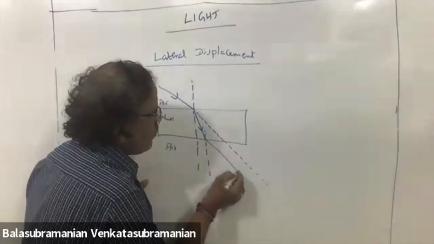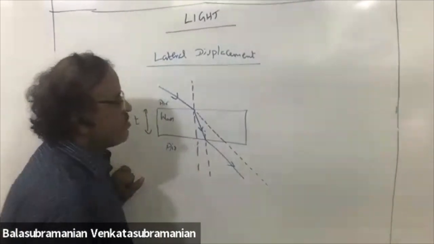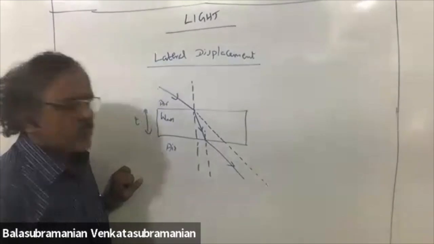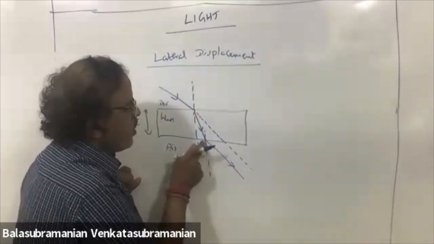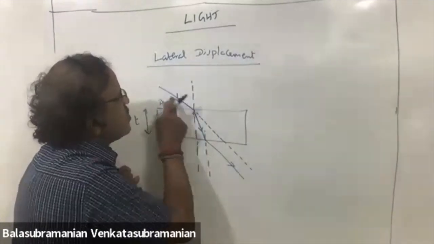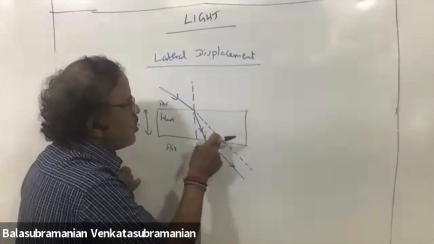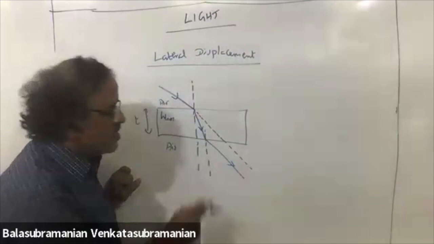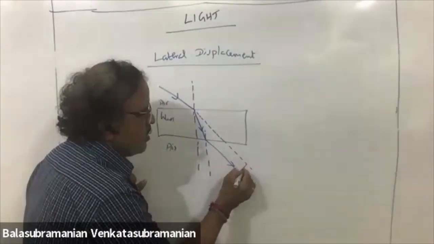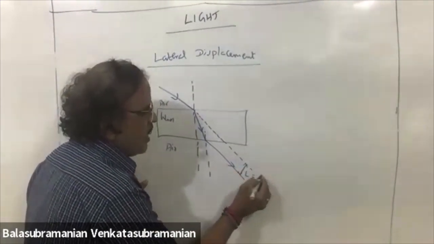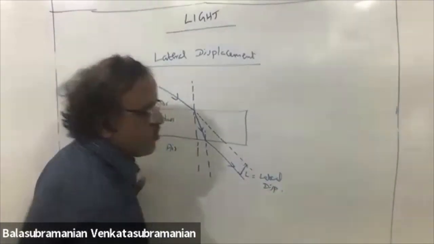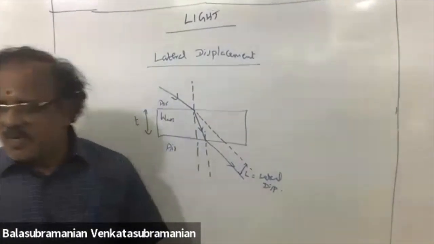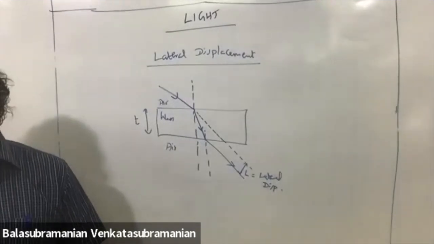Bends away from the normal. So this is the actual direction of light, but this is the incident ray direction. You are extending by a dotted line. This is actual light direction. So this is called L, lateral displacement.